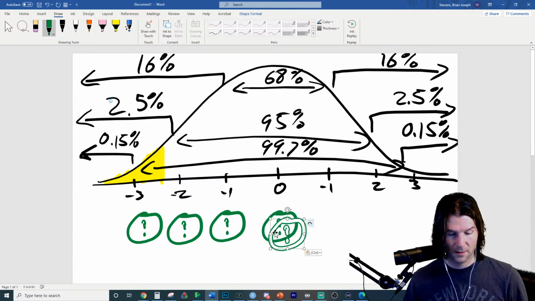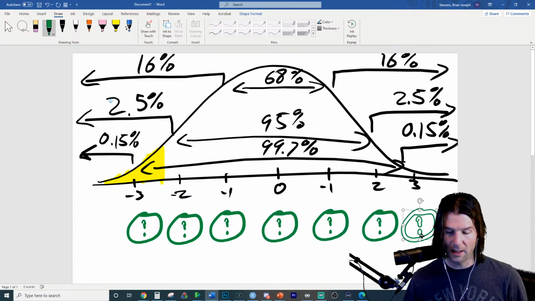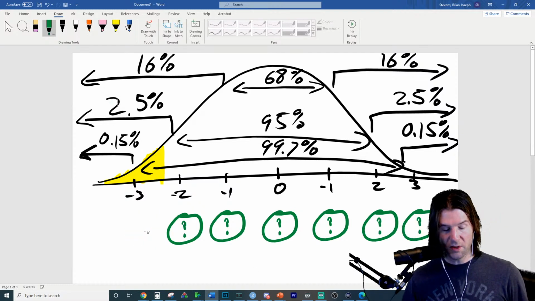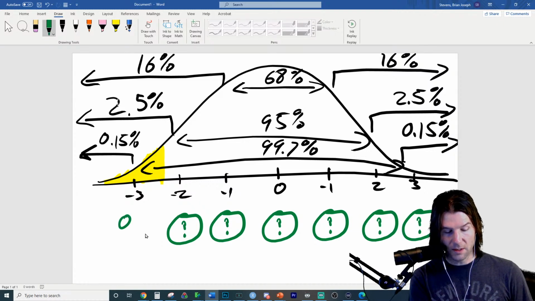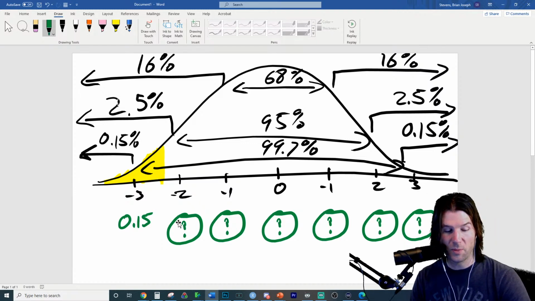Perfect. Let's go across all these and fill in the percentiles. Look at that. I love copy-paste. Who doesn't love copy-paste? You are correct. And we're just doing what percent of area is below this. This is the 0.15 percentile. So that's the 0.15th percentile. So you just have to ask what percent of area is below this.